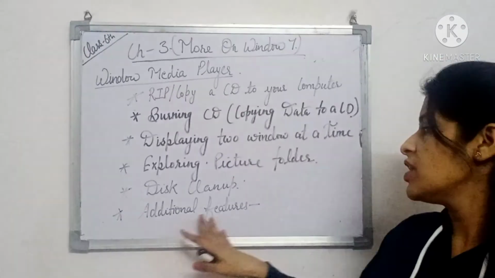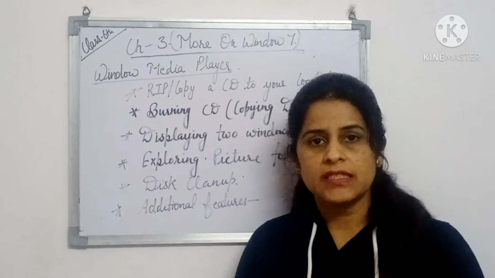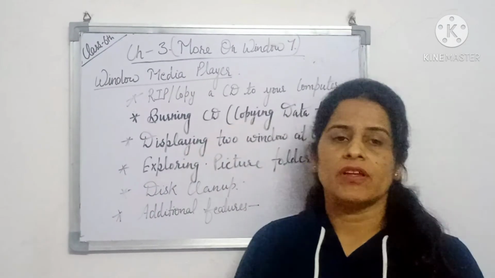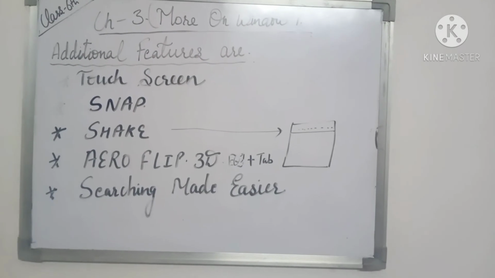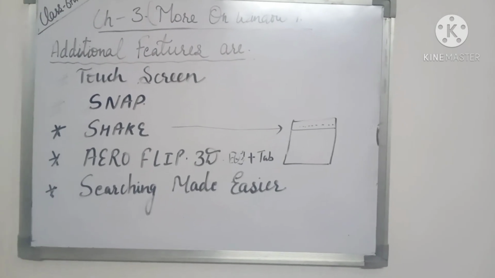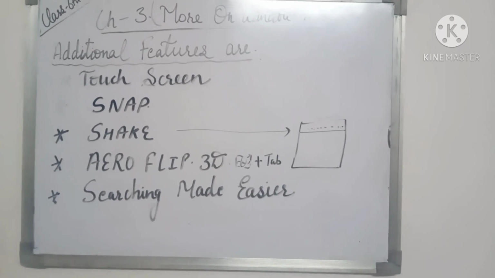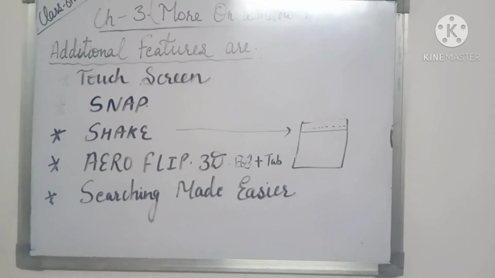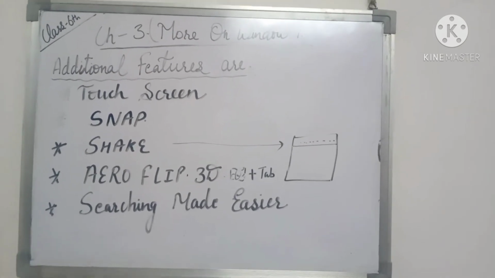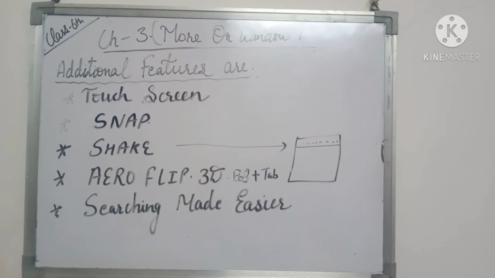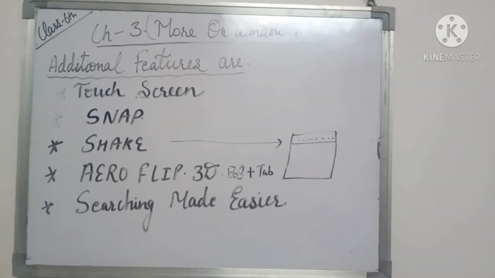Next is the additional features. Today we will do these additional features, and some other features we will also discuss, under Windows 7. Some additional features of Windows 7 are: first is the touch screen, second is snap, third is shake, fourth is Aero Flip 3D, and the fifth is search made easier. It is not the last; we will discuss more additional features of Windows 7 also.